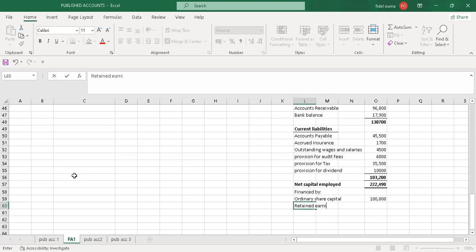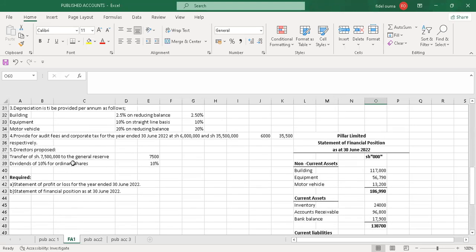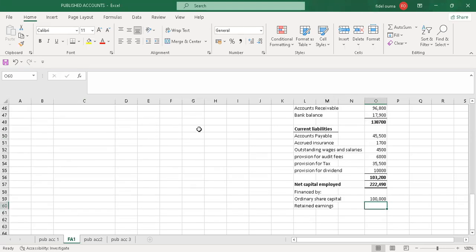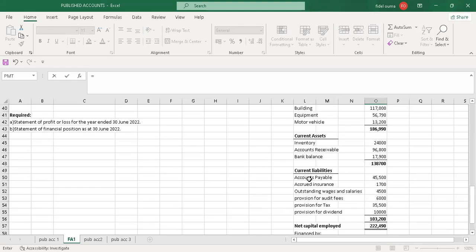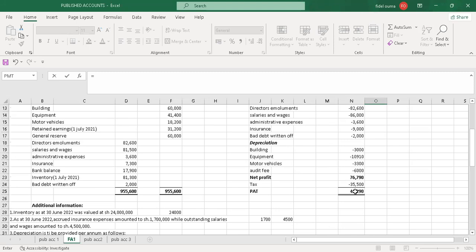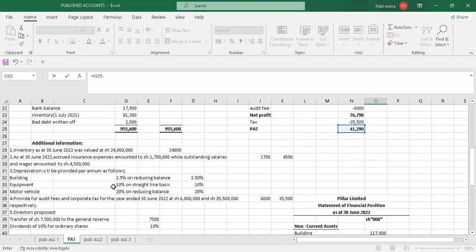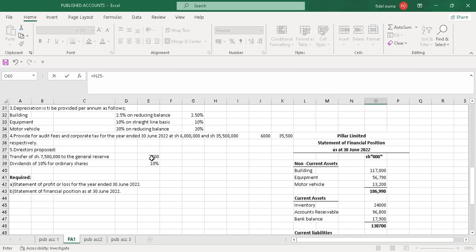Retained earnings. Under retained earnings, we'll have adjustments, because from the retained earnings is where we transferred 7,500, and also we pay dividends from the retained earnings. So this is what we'll do. Retained earnings equals the profit after tax, and once I've picked it, I'll subtract the transfer to the general reserve. That's the first thing I'll do.